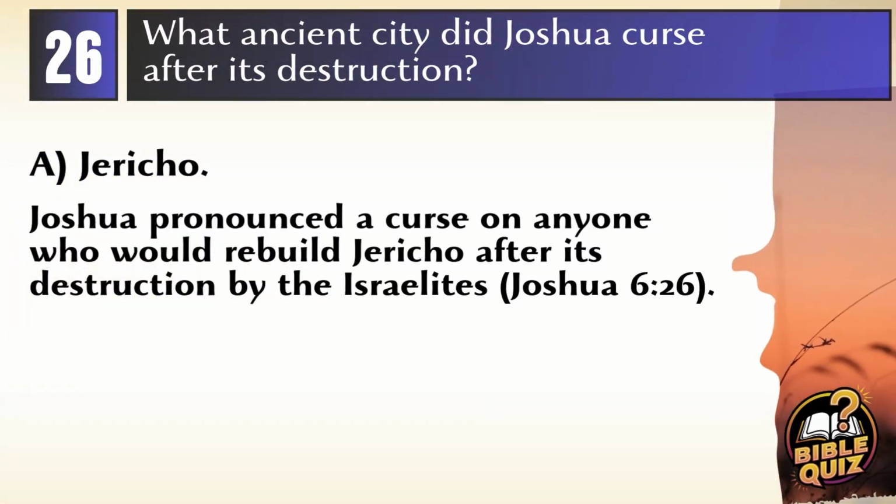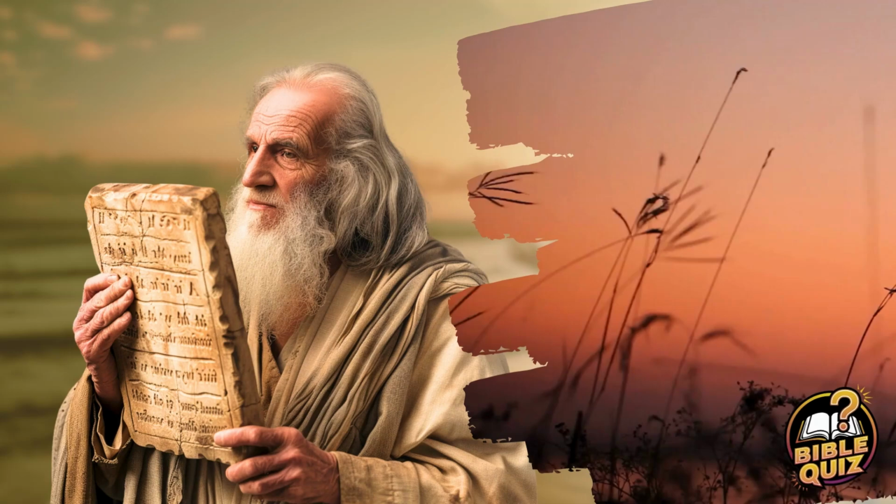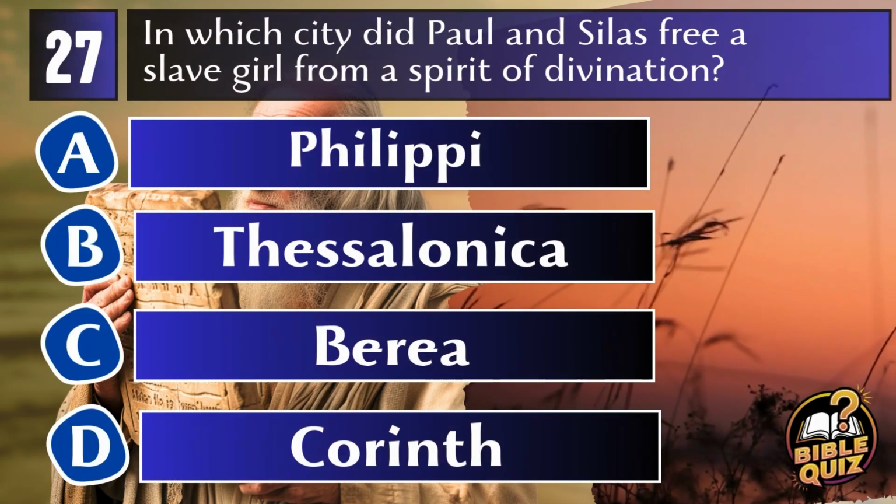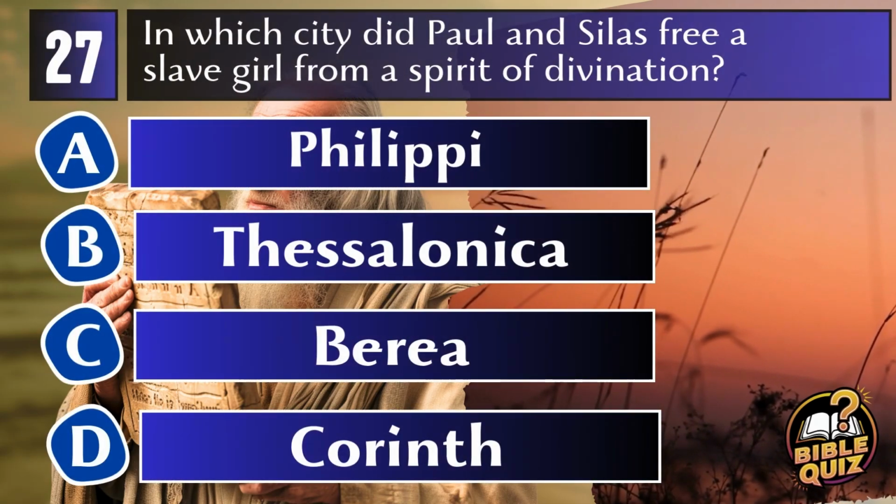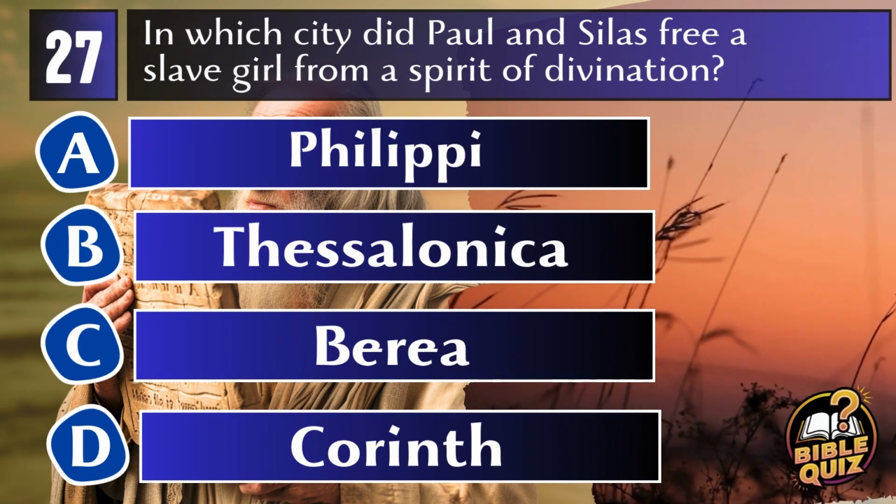Answer A. Jericho. After the destruction of Jericho, Joshua pronounced a curse on anyone who would rebuild its foundations and gates, marking a solemn end to its conquest. Joshua 6:26. Question 27. In which city did Paul and Silas free a slave girl from a spirit of divination?